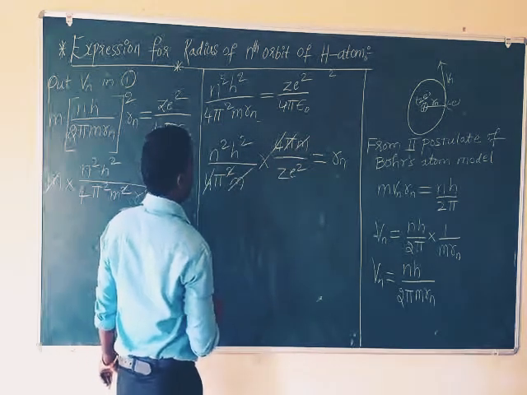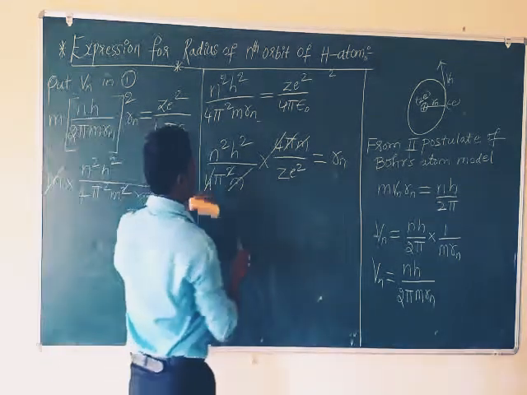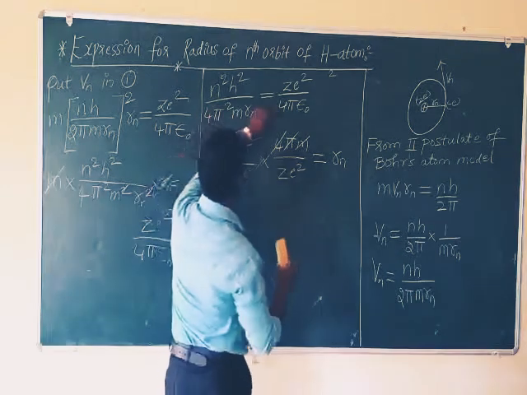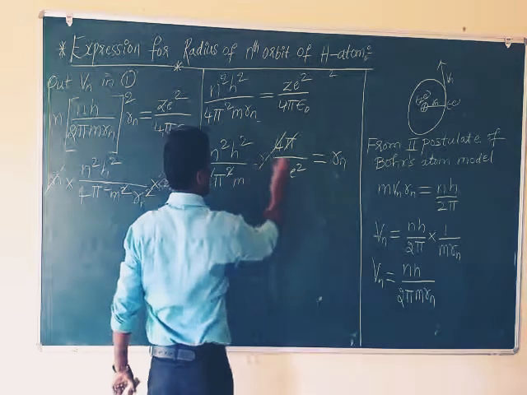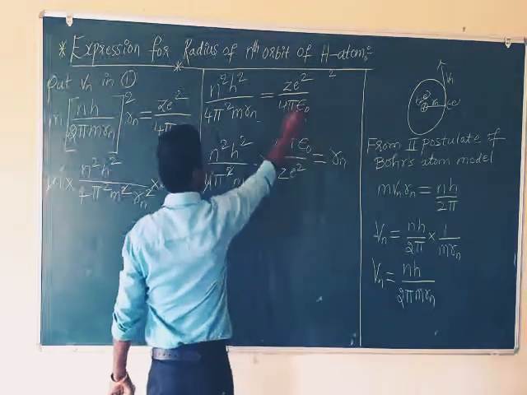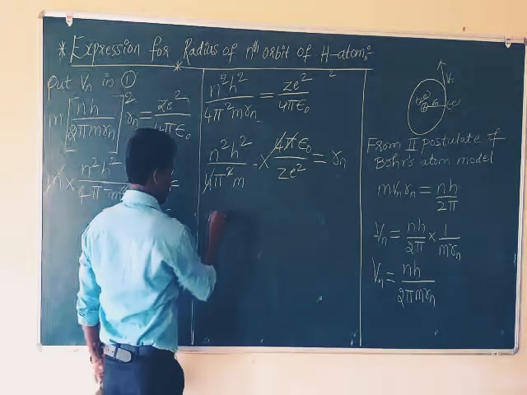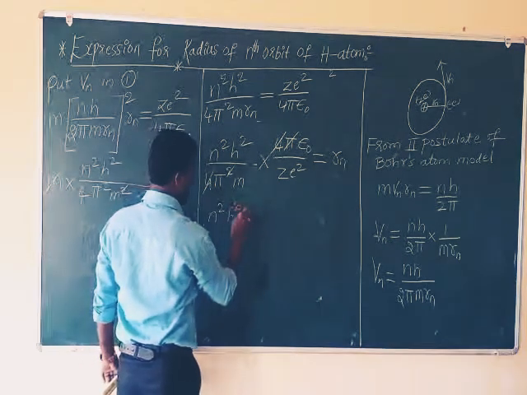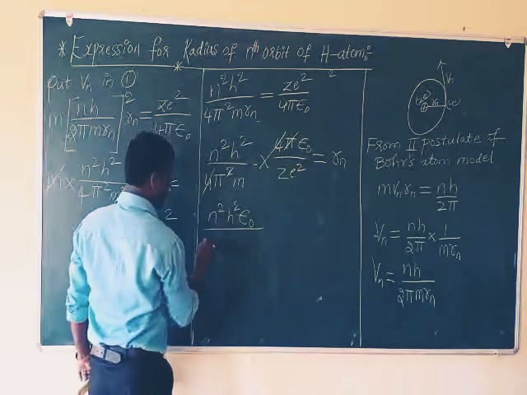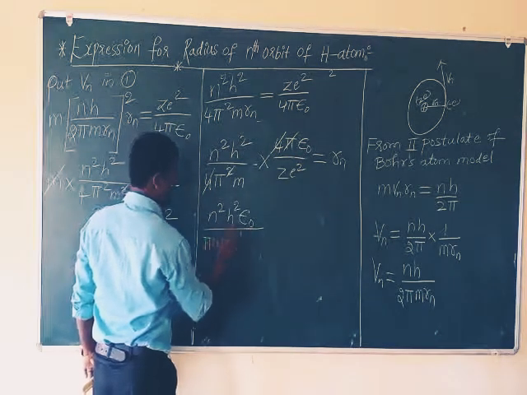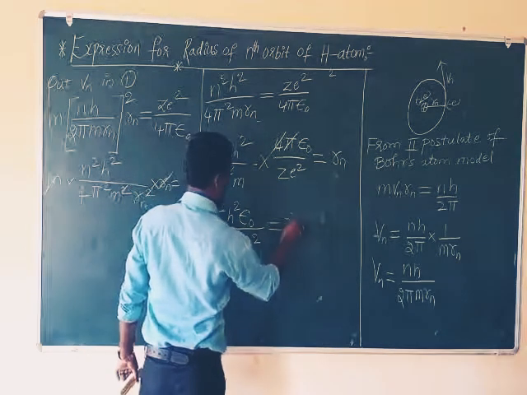Something is missing here. 4 pi epsilon comes over, it does not cancel. Next, n square h square epsilon divided by pi m z e square equals Rn.